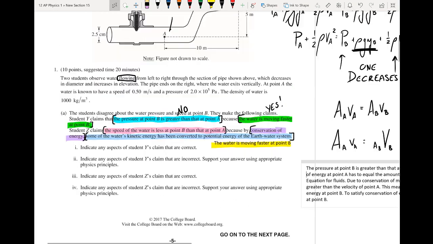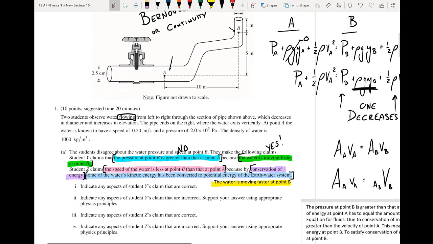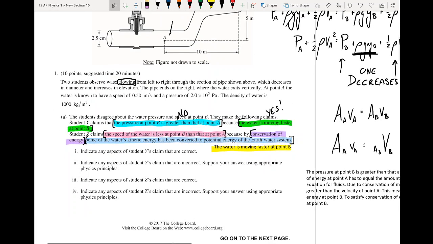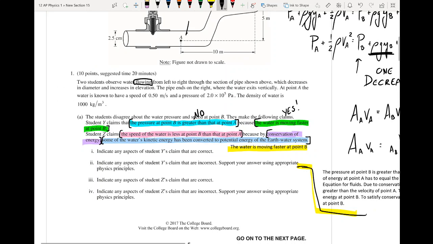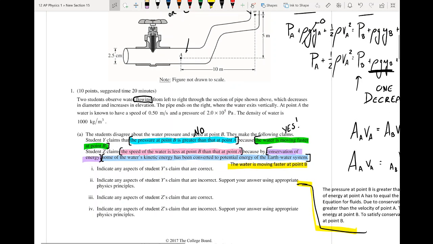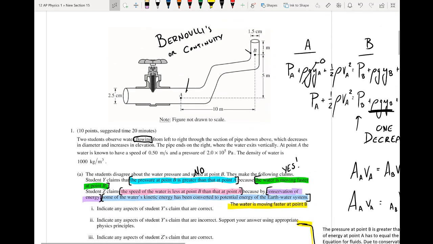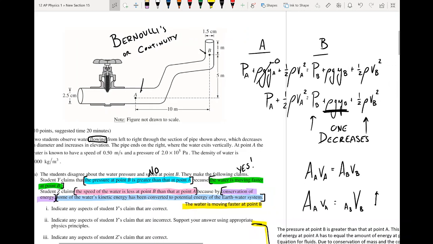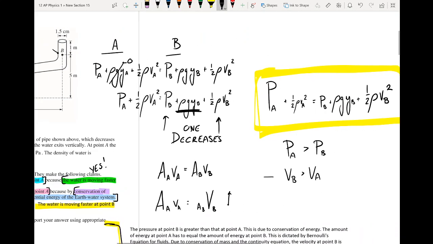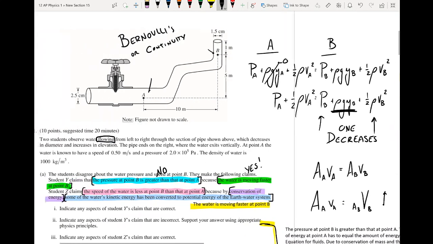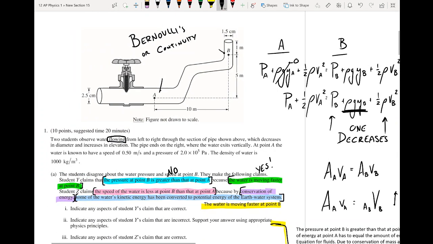Okay, now going on to student Z. Indicate any aspects of student Z's claim that are correct. So let me just partition this off. So, any aspects of student Z's claim that are correct. The speed of the water is less at point B than at point A. And we said, no, that's not true. The speed at point B is greater than that at point A. So that's not right.